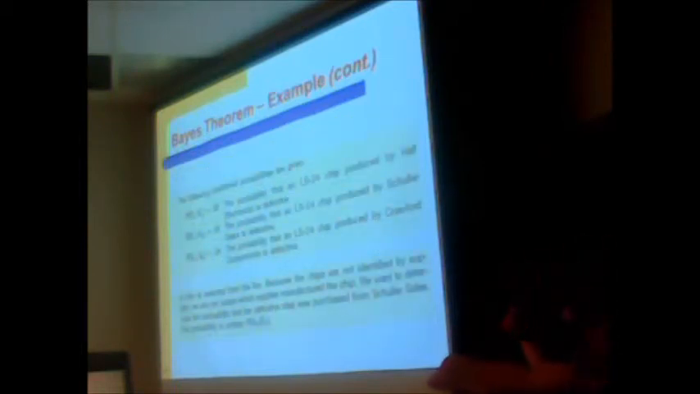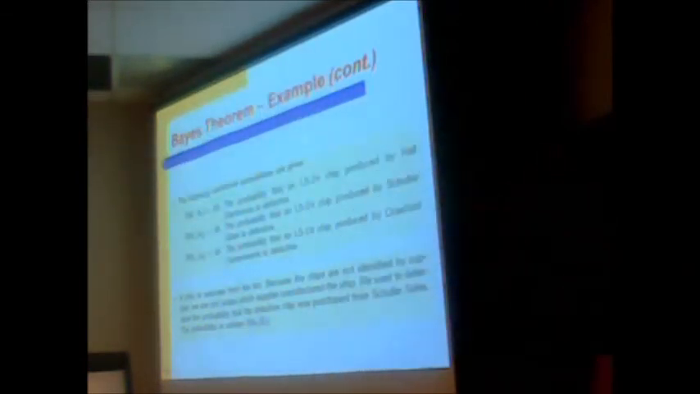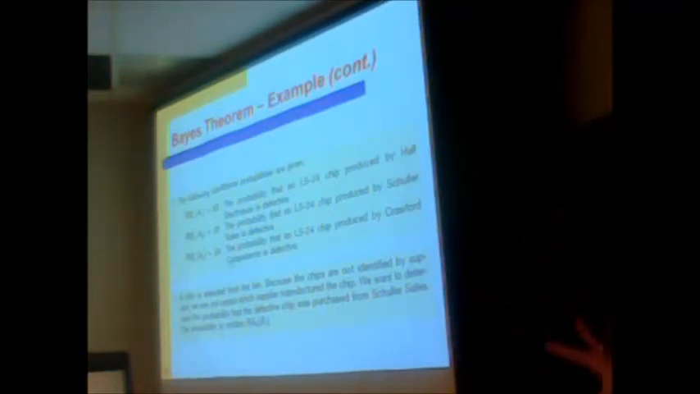And they've given you these in the problem. Nothing has been calculated; it's just writing it from the problem. The probability that it is from Hall Electronics and it's defective is 3%. The probability that it is from Schuler Electronics and it's defective is 5%. And then Crawford and defective is 4%. This was given to you in the problem. If you write it out like this, then when I have to plug it into the formula, I can do it very easily.